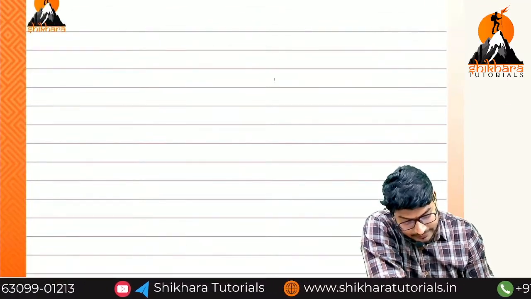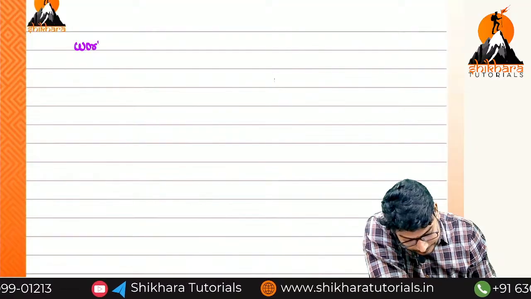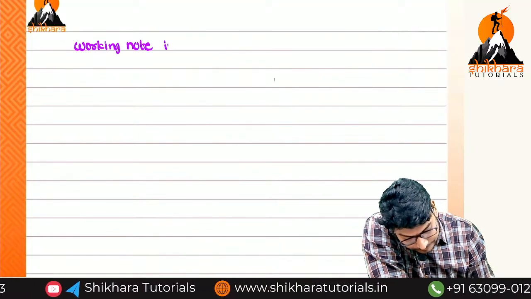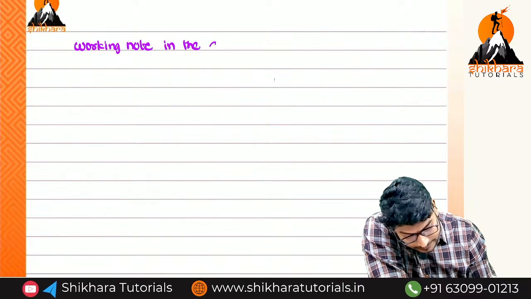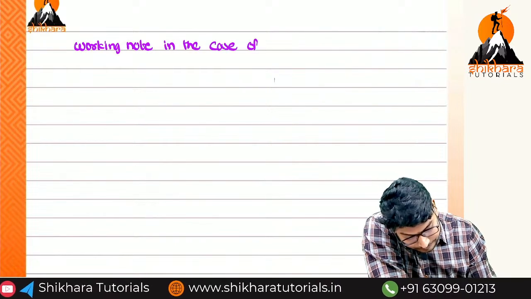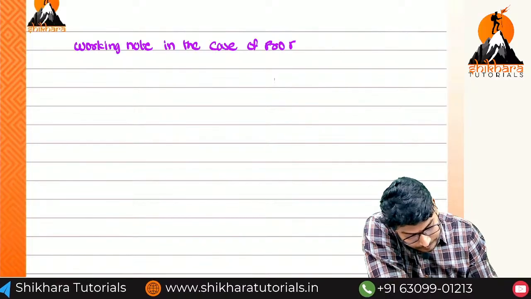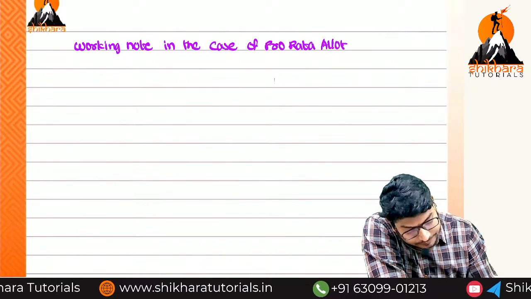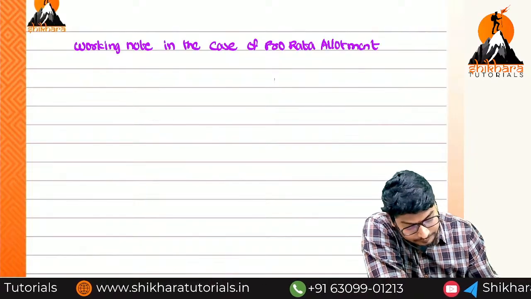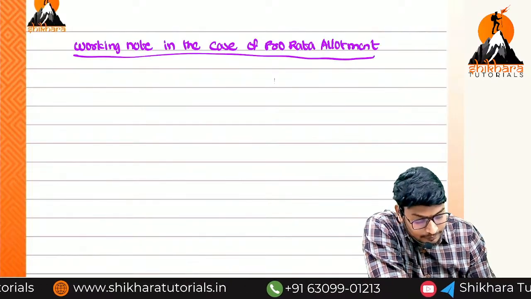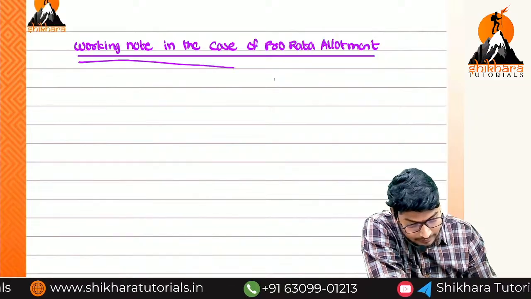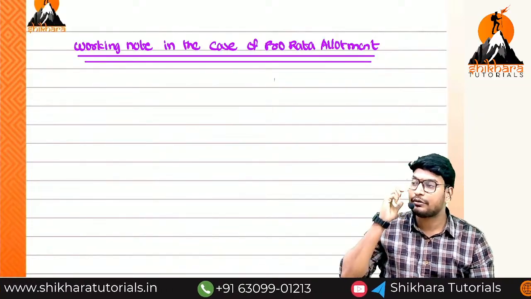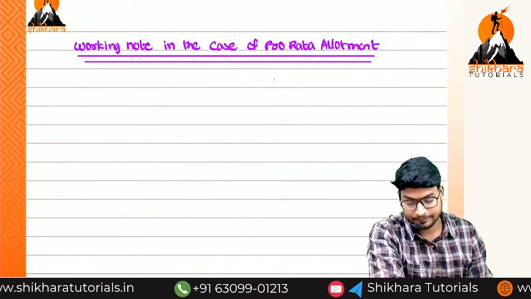So keep the heading working note in the case of pro rata allotment. You have to do this working note, then only you can understand how much excess money we have received and how much money we have to adjust to the allotment.